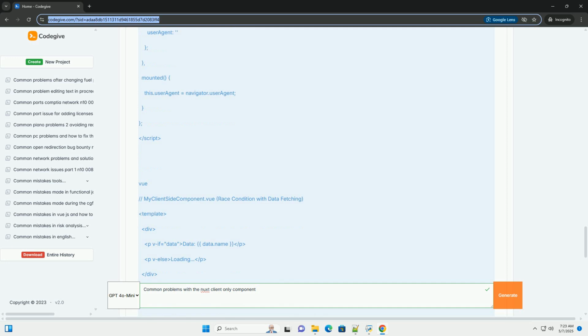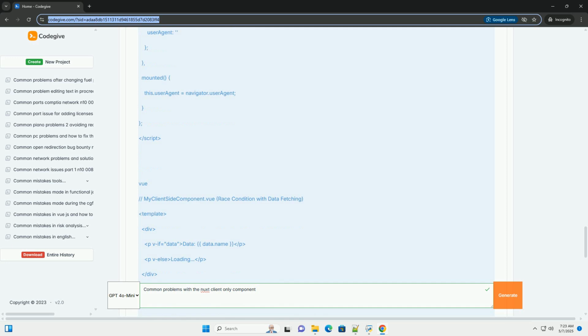Use conditional checks. If only part of the component relies on browser APIs, use conditional checks to prevent the code from running on the server. You can check if process.server is true to determine if you're on the server. Use the onMounted hook in composition API. In the composition API, use onMounted which only runs on the client.